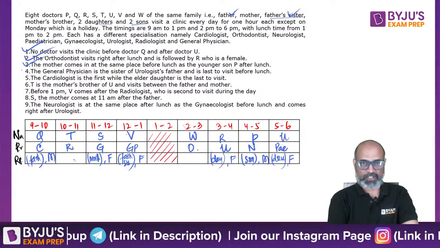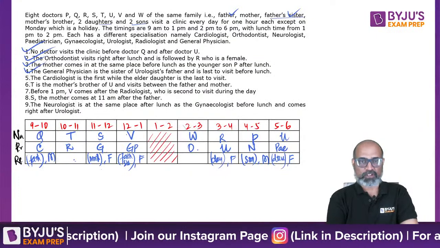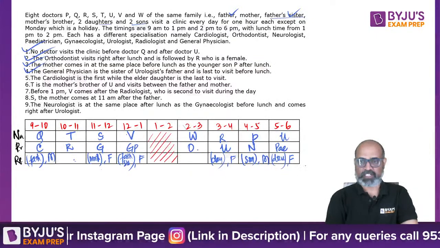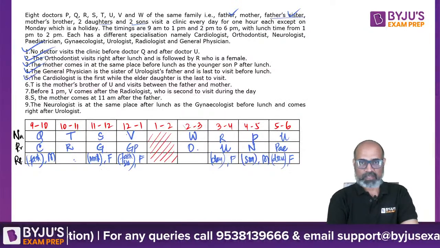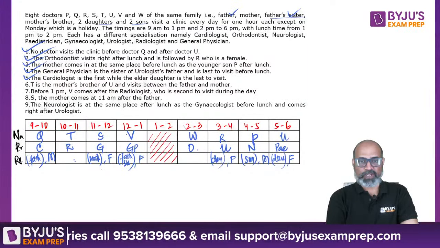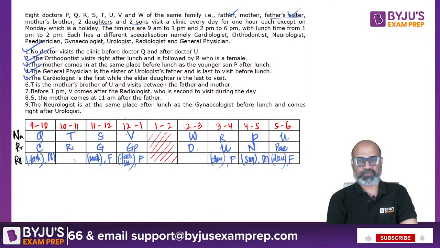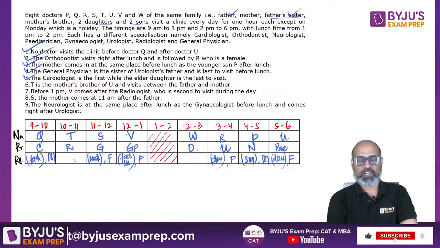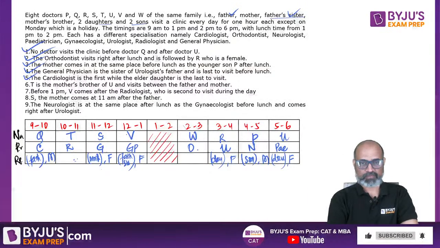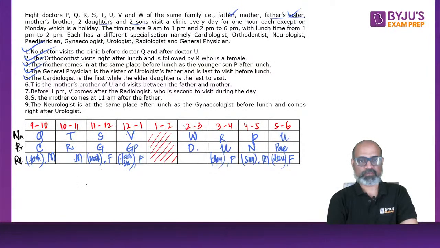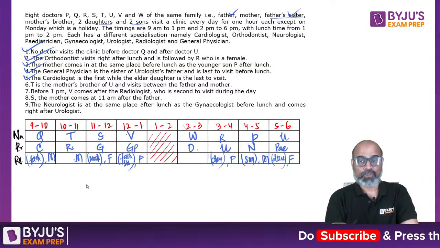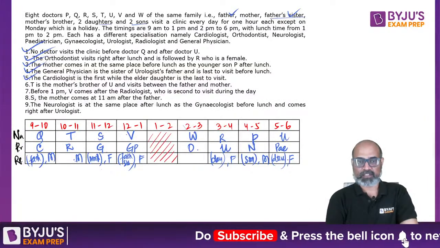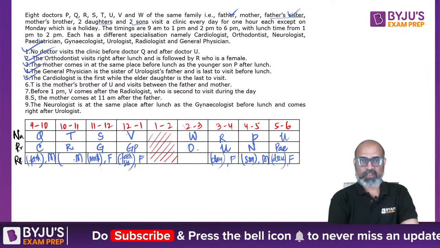Okay, so we are done with the general physician as well. The cardiologist is the first, while the elder daughter is the last. So say the second daughter is done. T is the mother's brother of U. So T is the brother, and T is mother's brother. So T is like the maternal uncle of U. So this is going to be mother's brother.